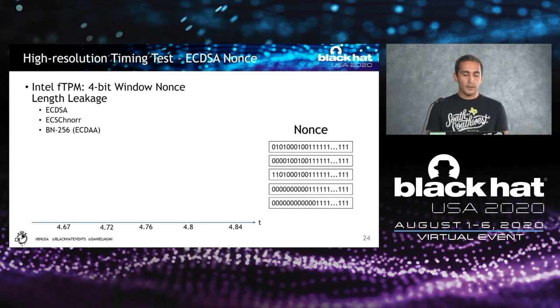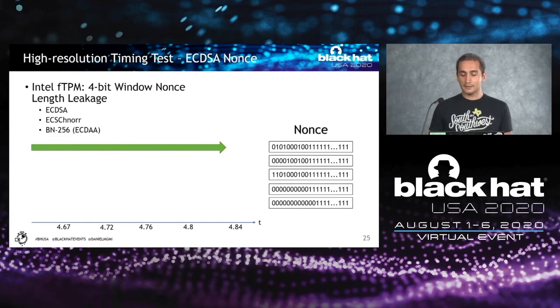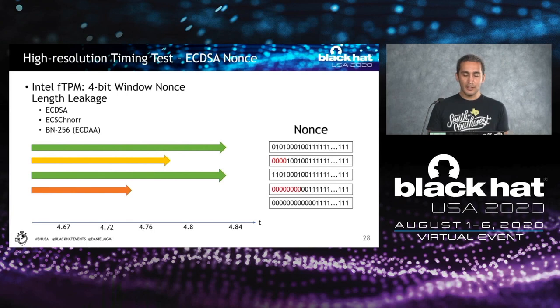For example, if we execute a signature operation and this is the nonce that is used, we see some timing like this. If there is a 4-bit window of leading 0 bits at the beginning of the nonce, we see that the timing is much faster. For every additional 4-bit window of leading 0 bits in the nonce, the signature is generated much faster. For instance, with 12 leading 0 bits, the signature may be faster by more than 3 milliseconds, which is a very high timing difference that may even be observable over a network.